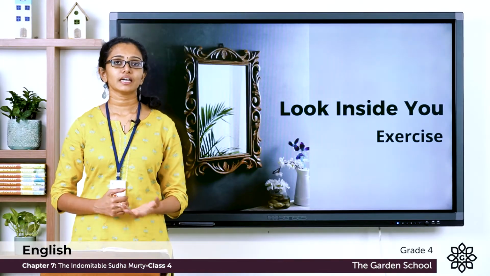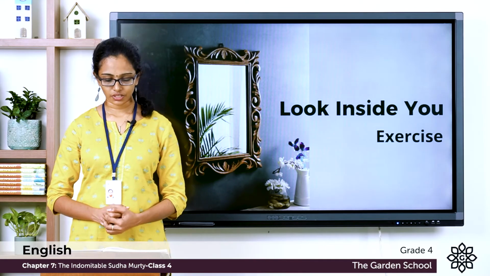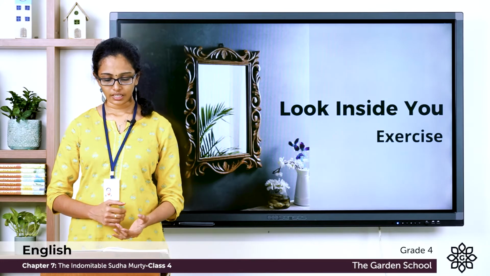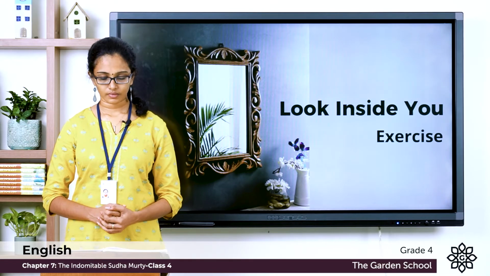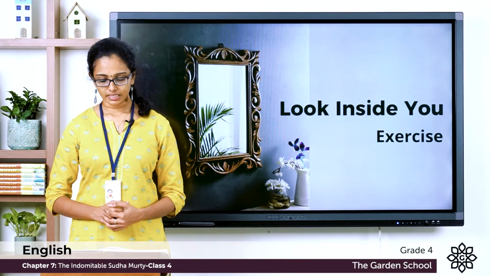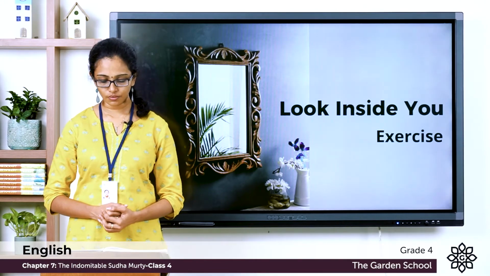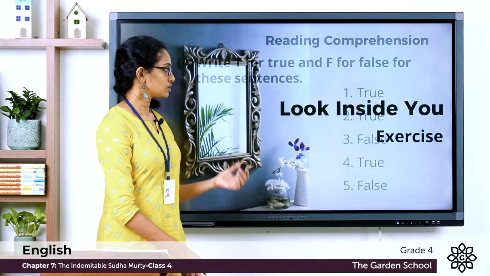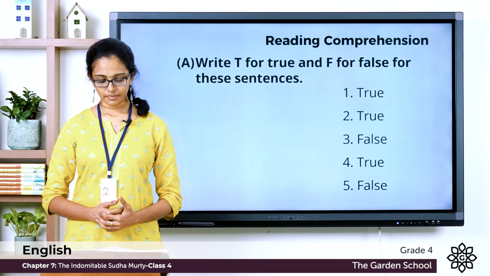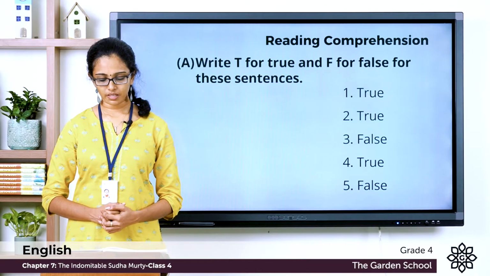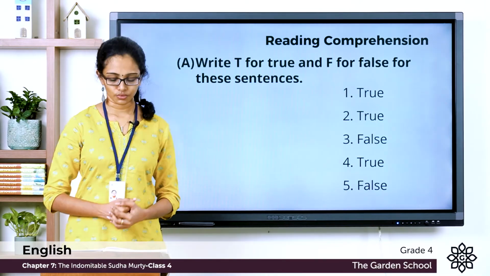And now let's move to the exercise part. In the exercise, the first question is reading comprehension. Write T for true and F for false for these statements. The first statement is, deep inside us is a softer, kinder person. Is it true? Yes, it is a true statement. So you can write T for true there. The second statement, the person in the poem is not really mean. Is it true? Yes, that is also a true statement.